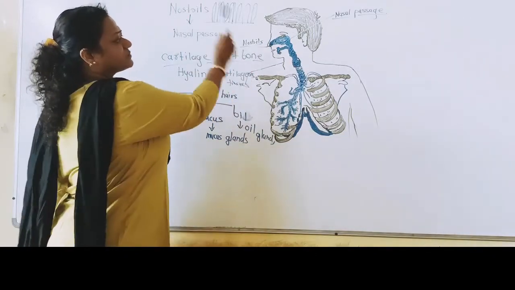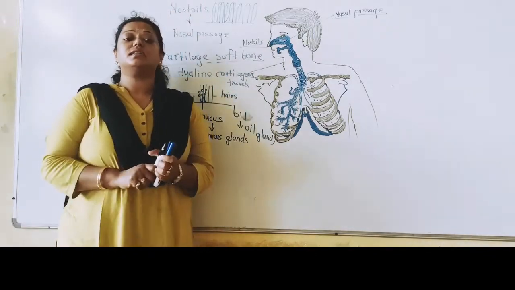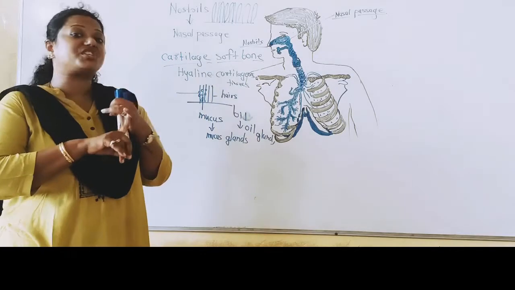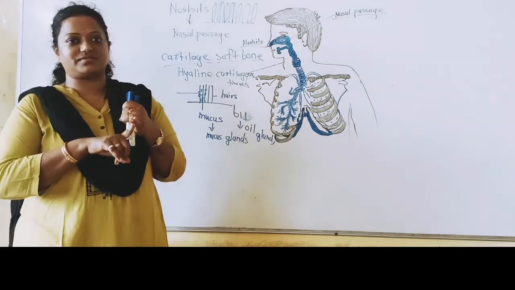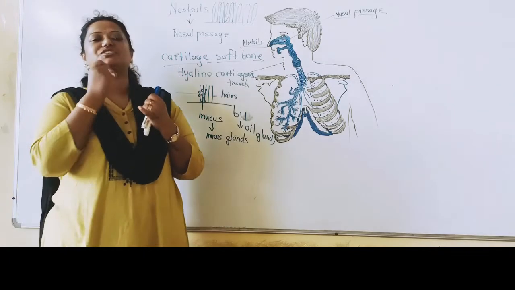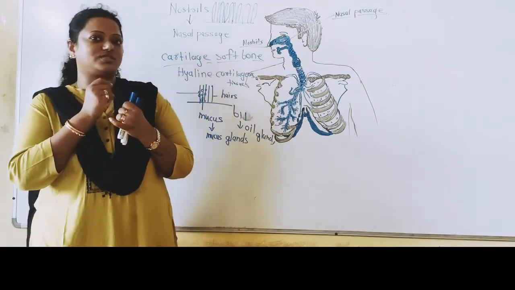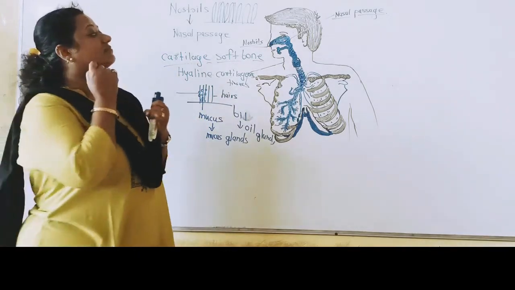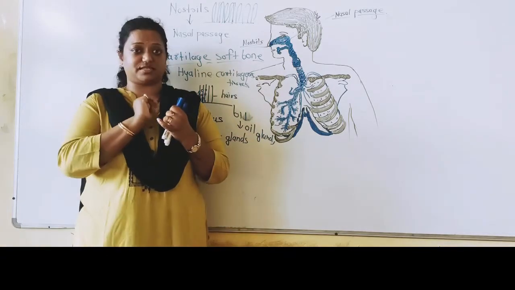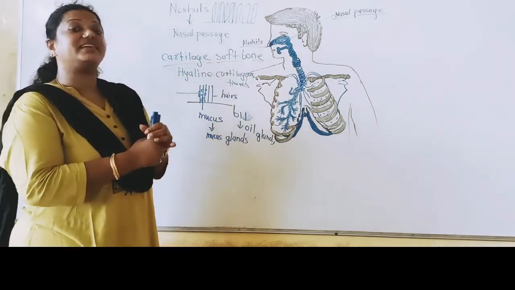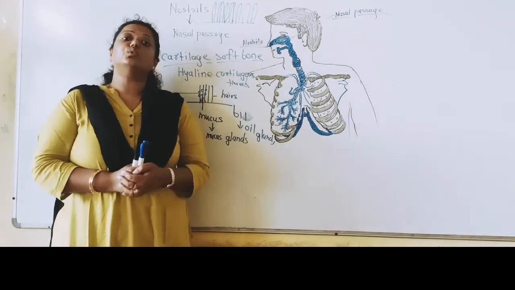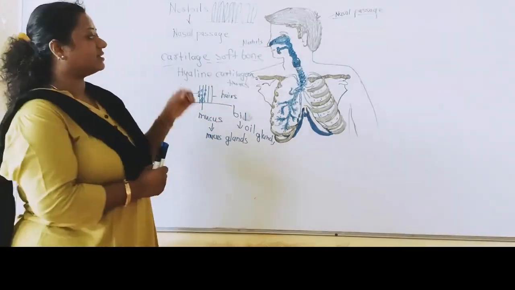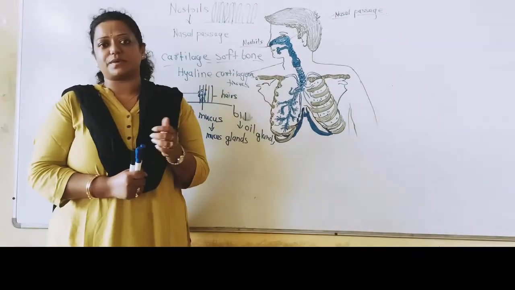So what function is performed by the nostrils and the nasal passage? It's conditioning the air, right? It's a natural air conditioner which is present in our nose, in our nostrils and in our nasal passage. Understood, students? As well as it regulates the temperature of the air. So these are the two important functions performed by the nostrils and the nasal passage.